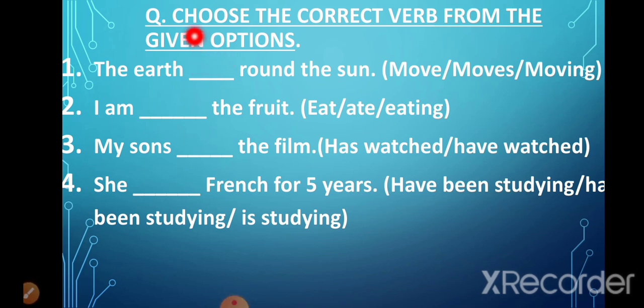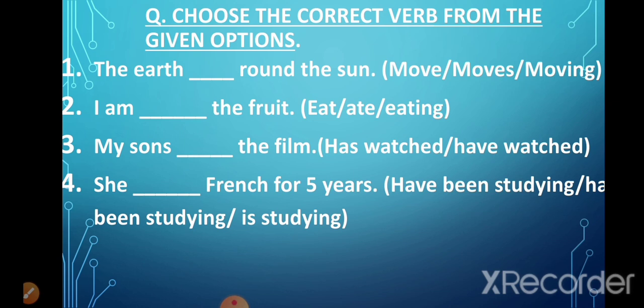Now look at the question. Choose the correct verb from the given options. Now from the options given in the bracket, we have to select the correct option and fill the blanks. Now look at the first sentence. The earth dash round the sun. Now this is a general truth. The earth has always moved round the sun. It does so in the present and it will continue to do so in the future as well.